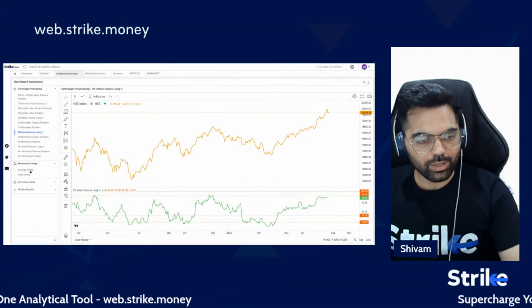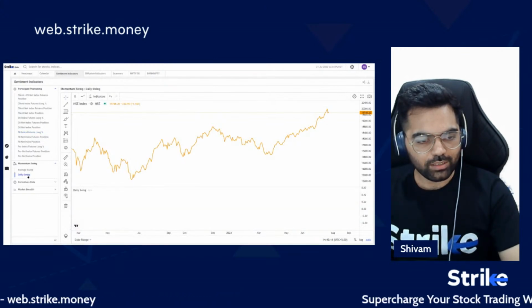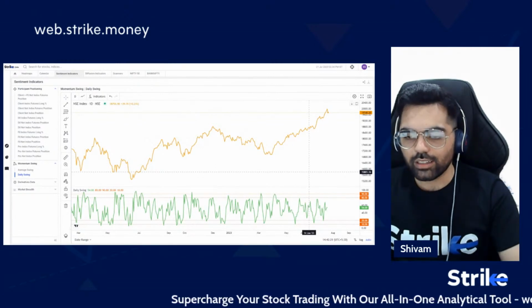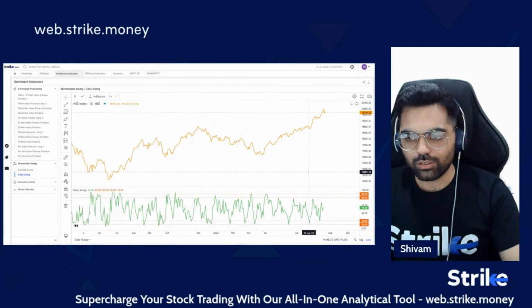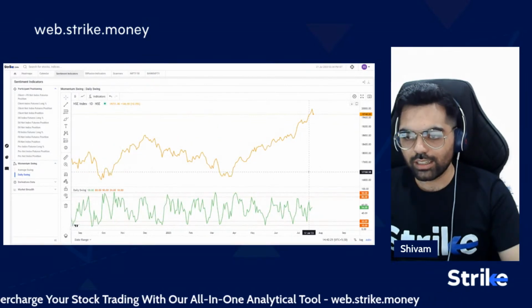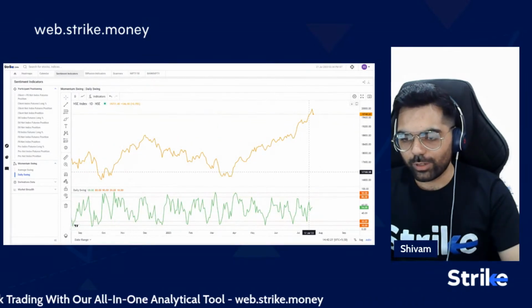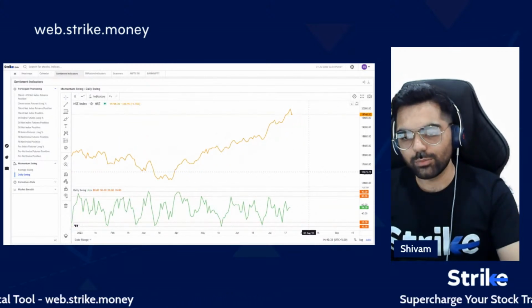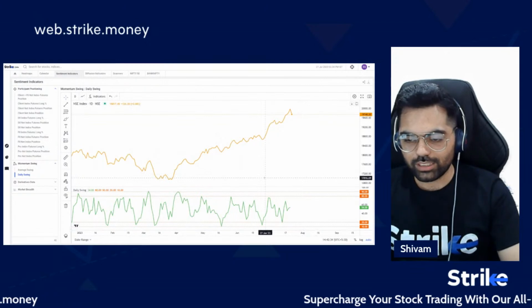I'll jump to the momentum swing first. Momentum swing is our proprietary indicator in which we run a scan to check whether the momentum is rising or decreasing day over day over the FNO scripts. This is a very helpful indicator in terms of giving us short-term swings.